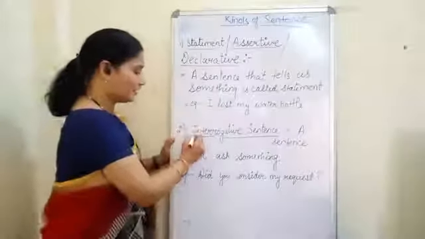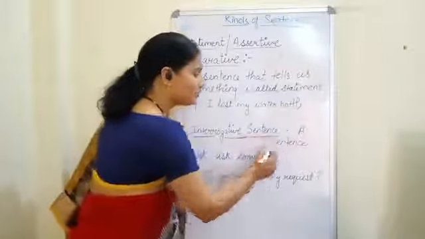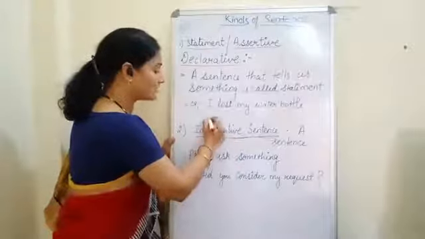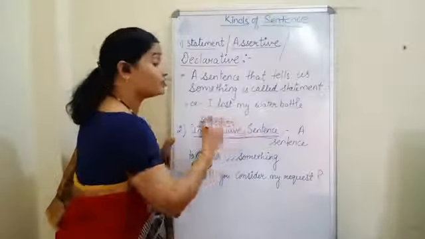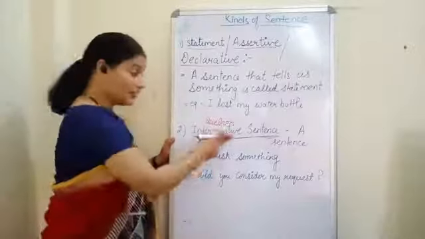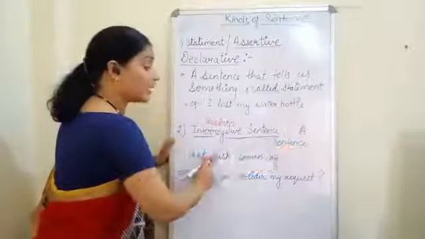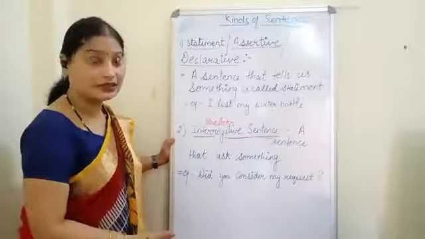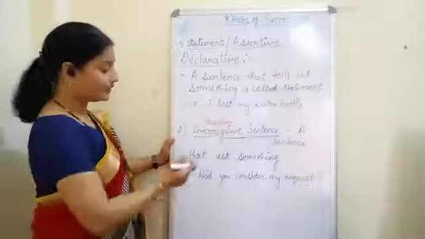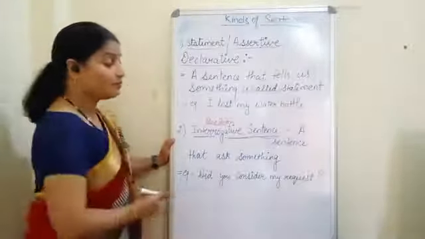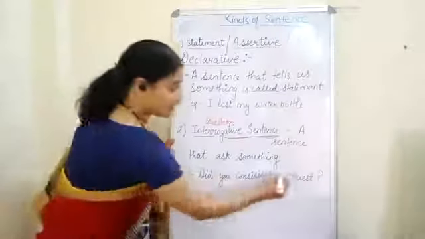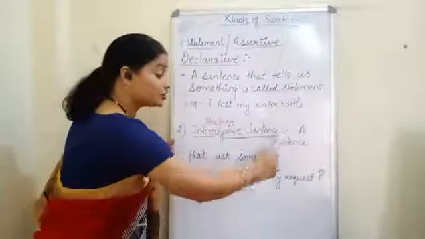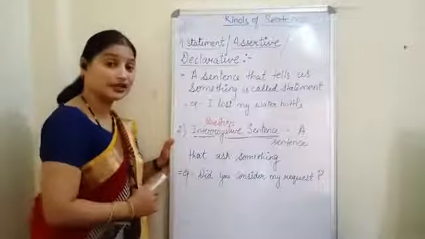Next, we have read about interrogative sentence. Now from the word it is clear. If it is interrogative, it means I am going to ask some question in this. I am going to interrogate something. So, an interrogative sentence is a sentence that asks something. When we ask some questions, that will be the interrogative sentence. Now see the example. Did you consider my request? Again, it has a question mark. So a statement in which a question is asked is called the interrogative sentence.